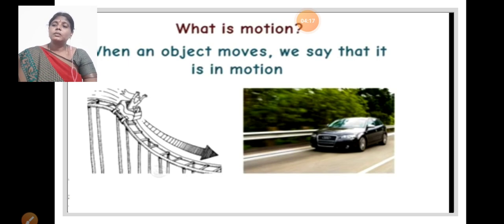What makes the objects move and moving objects come to rest? Suppose the car is in a parking place. At that time the car is in a resting position. The car moves on the road. At that time it is in a motion condition.